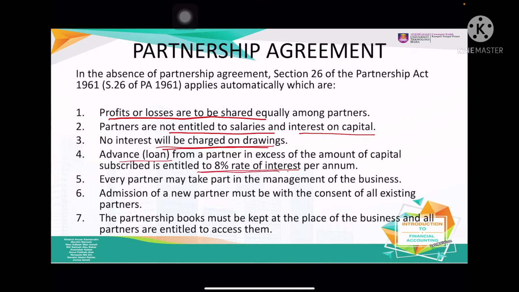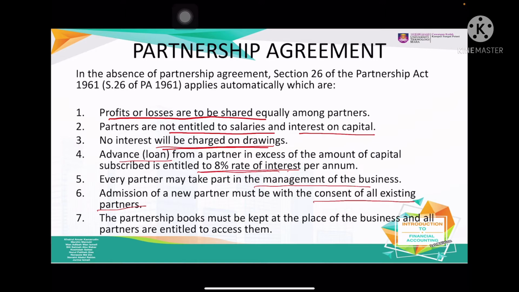Next one, every partner may take part in the management of the business. It means no matter what, all the partners are entitled to take part. Admission of a new partner must be with the consent of all the existing partners. For example, A, B, C and now they would like to admit D as a partner. So A, B, and C should all agree to admit D as a new partner.